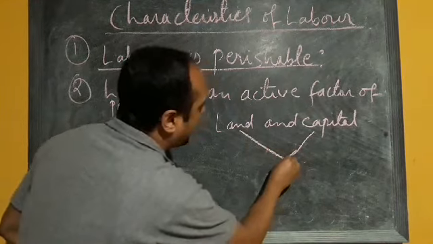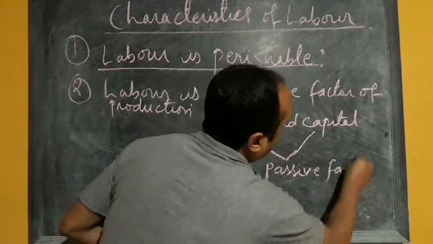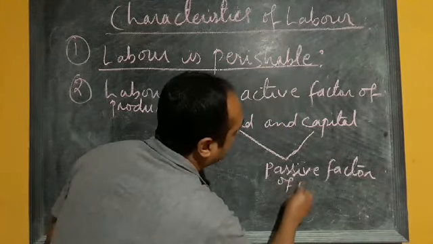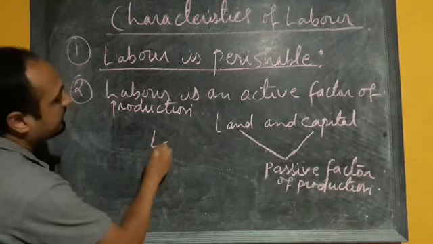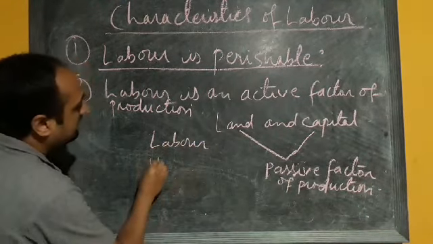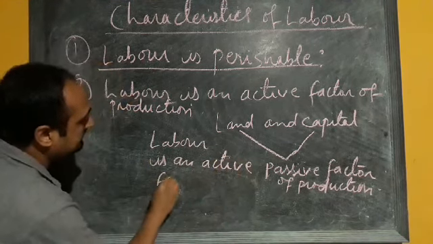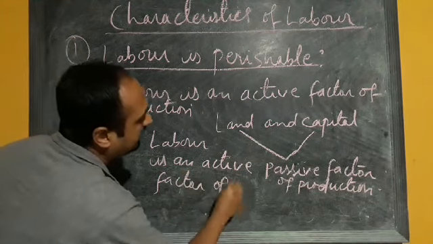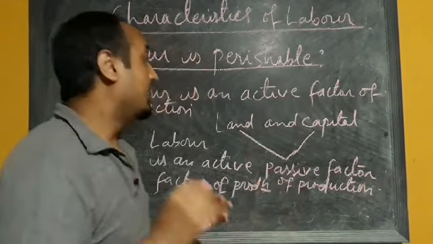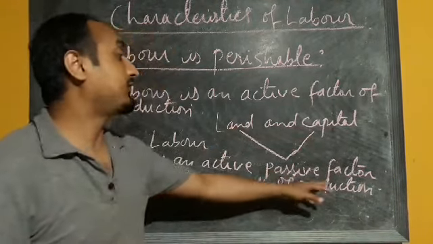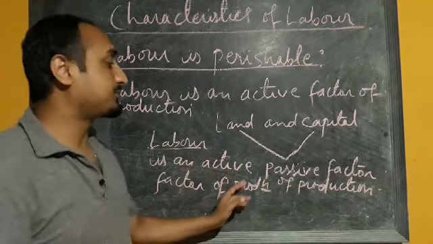These two are passive factors of production, whereas labor is an active factor of production. Now here you have to understand the difference, why land and capital are called passive factors of production and why labor is called an active factor of production.